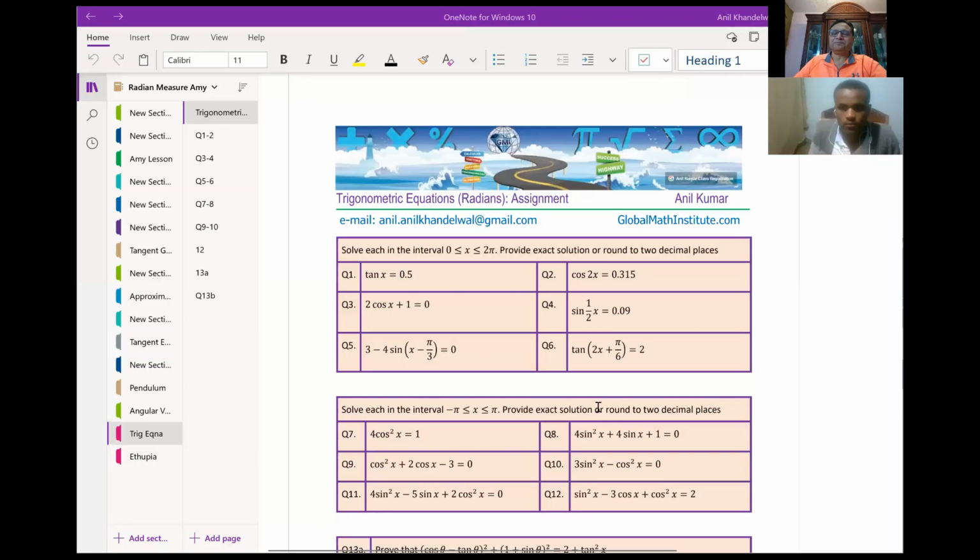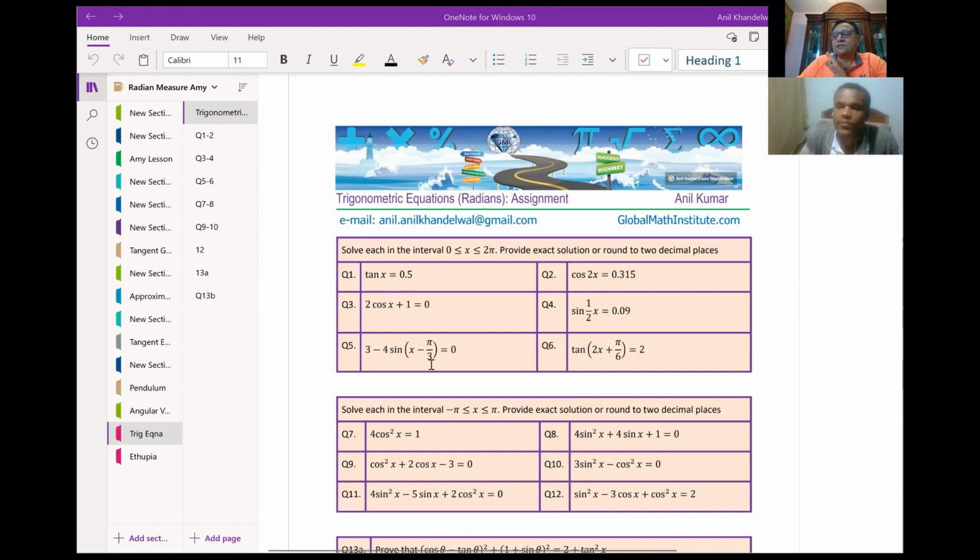Here we have a couple of equations on this particular page. We will look into such examples, and by that we will also learn what you want to know, correct? The very first question here is a simple trigonometric ratio, tan x equals 0.5, and we need to find the solution in the interval 0 to 2 pi, for example. But you need the general solution, correct? Yes, the general solution.